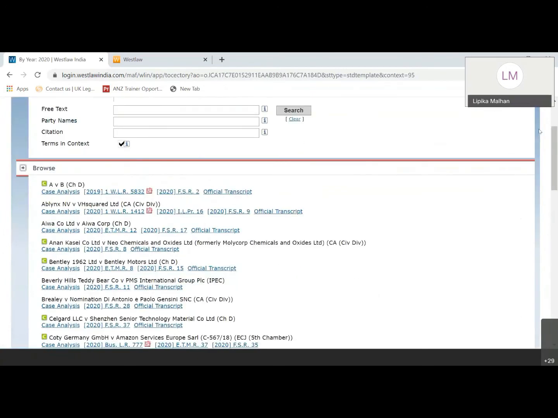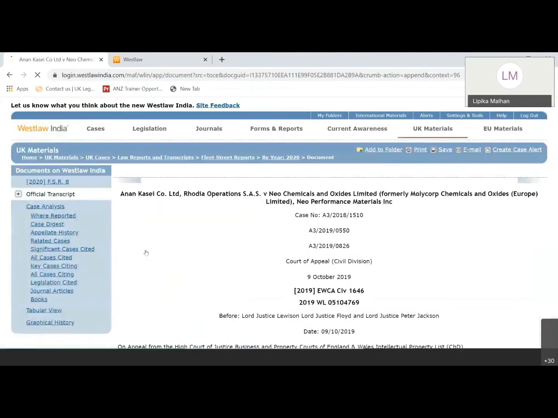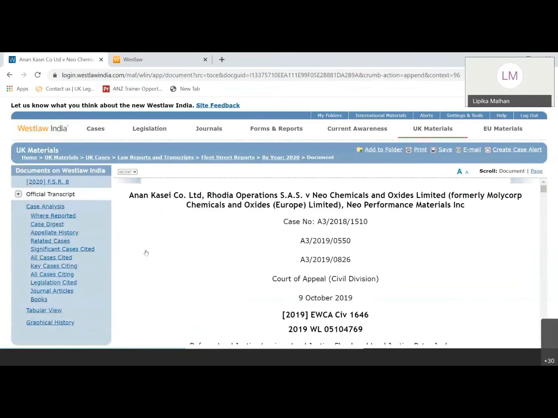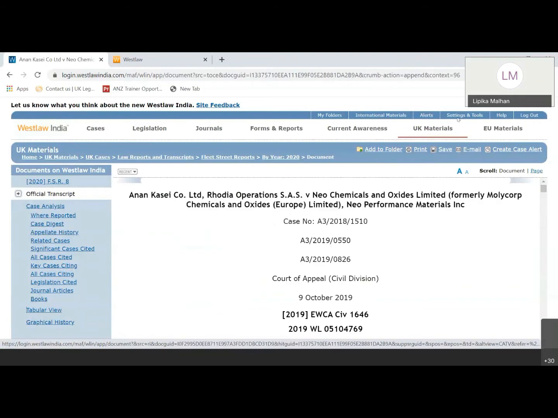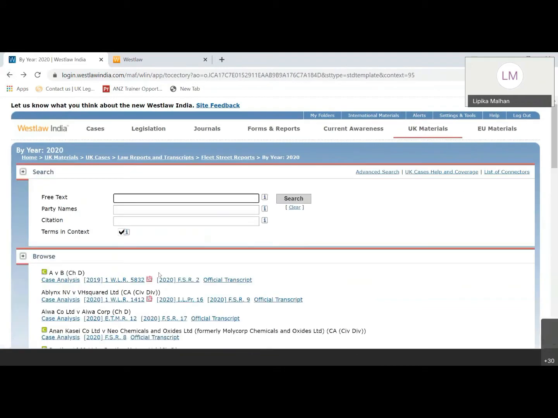For international materials, you'll also find these indicators. This is called a citator feature. Basically, it helps you identify what judicial treatment a particular case has got. If I open any particular case, say for example this one, I'll click on official transcript. A green indicator represents that this particular case has got positive treatment.